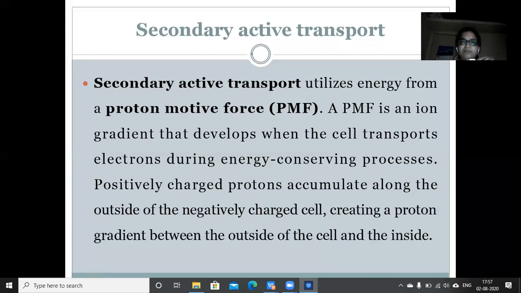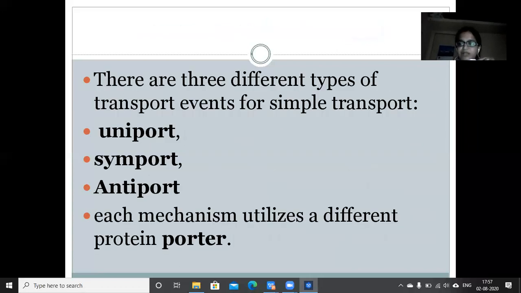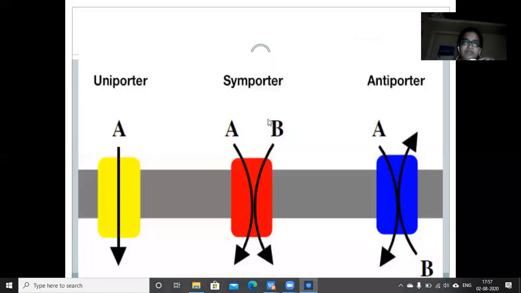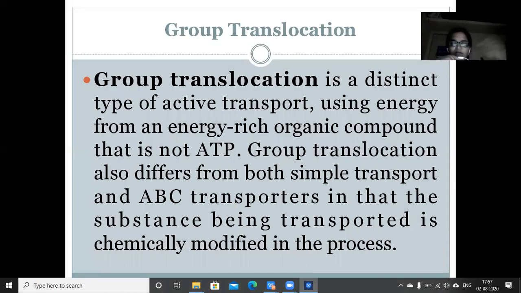So due to this PMF, or proton motive force, there are three different types of mechanisms we have seen: uniport, symport, and antiport. Uniport, in this diagram we have seen, will transport the molecule only in one direction, either from outside to inside or from inside to outside. And symporter is transporting two molecules but in the same direction. And antiporter is transporting two molecules but in opposite directions, one molecule from outside to inside, whereas another molecule from inside to outside. And next, after active transport, we have seen group translocation.